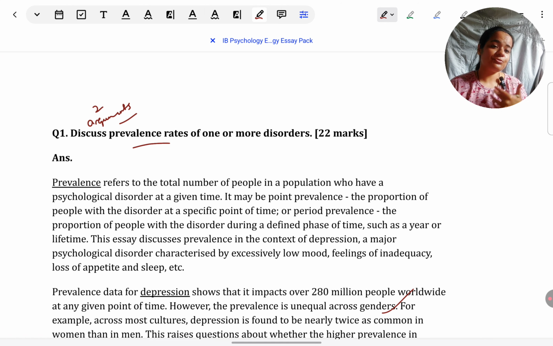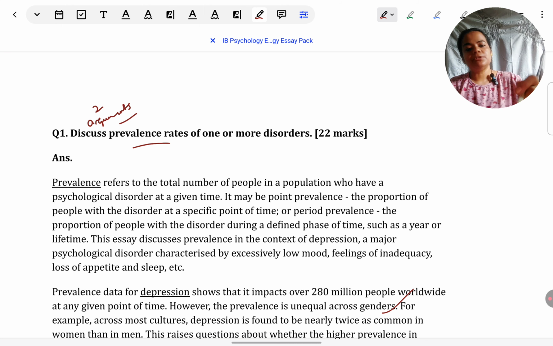If you are the student who is willing to put a little more effort and you're willing to learn 1 or 2 newer studies, compared to the ones you've taken for etiology, then you can take the approach which I mentioned before. You can talk in arguments about how prevalence rates might be over or underestimated, or how period prevalence is different from point prevalence, or how prevalence rates have not really been revised and researched enough with time. So there is a dearth of data on prevalence rates. You can take those arguments if you're willing to put a little more effort.